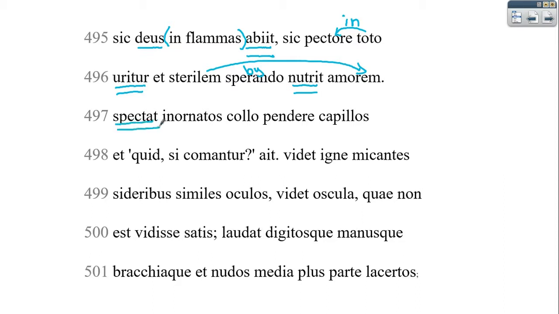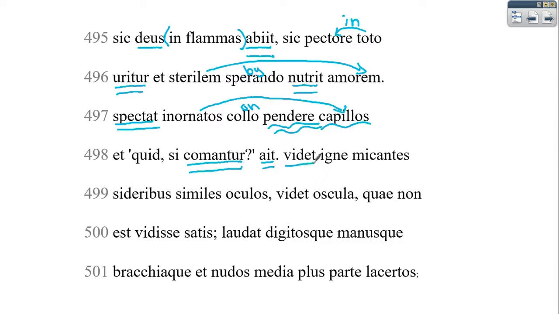So he starts kind of checking her out here. So he watches, or he maybe sees that her hair, so indirect statement, inornatos capillos, pendere on her neck. And he says, what if they were combed? So he's referring to her hair.